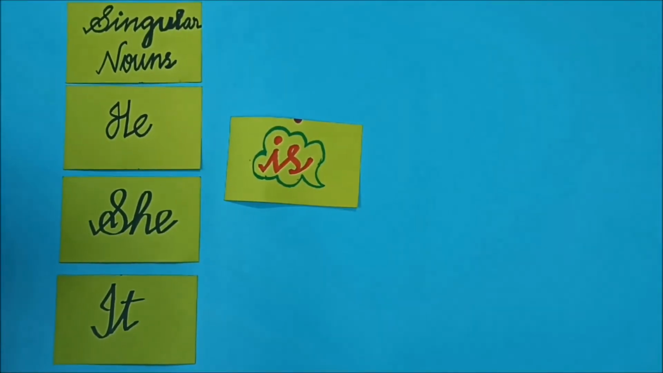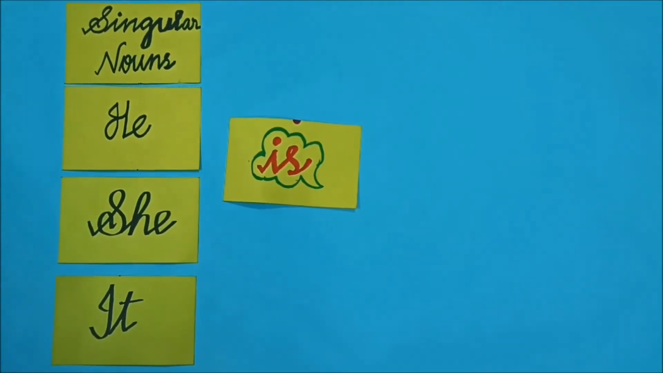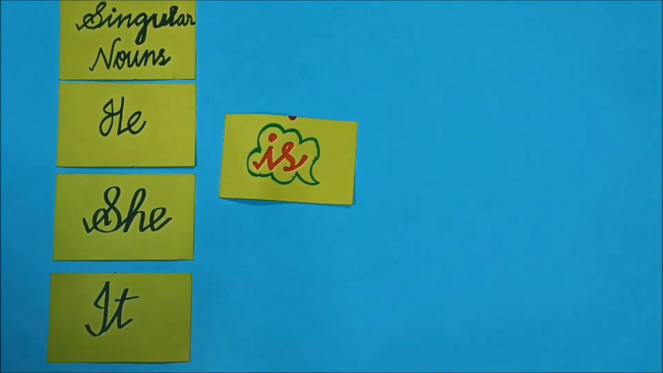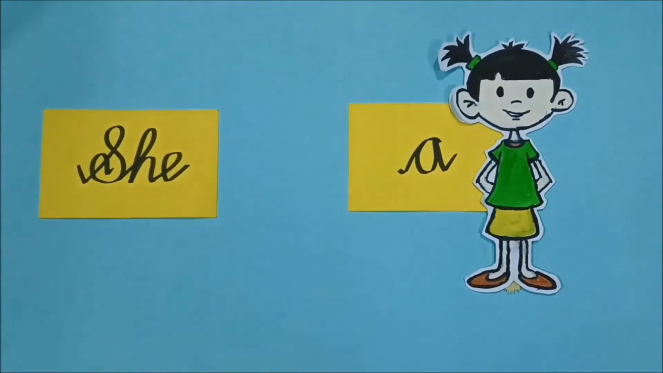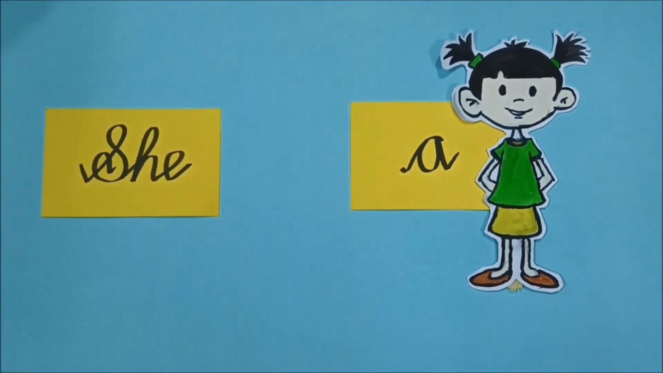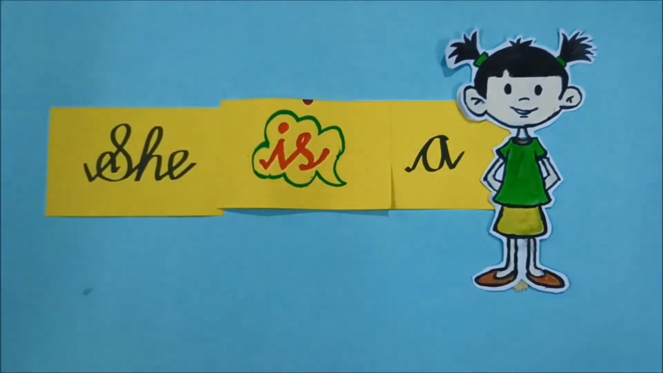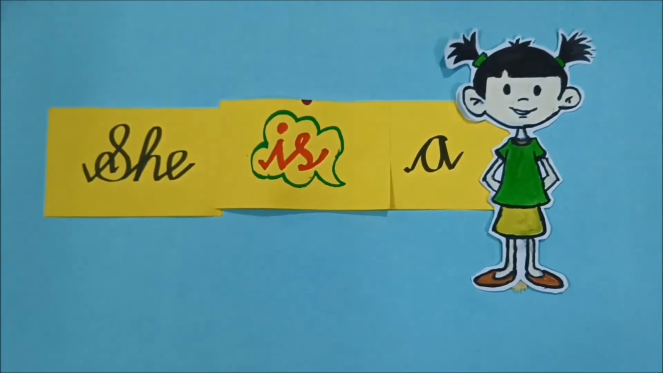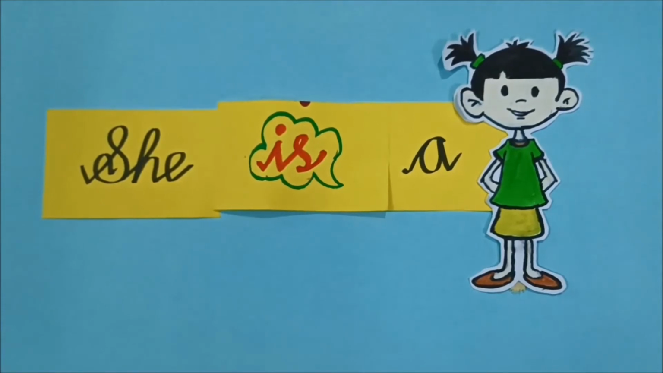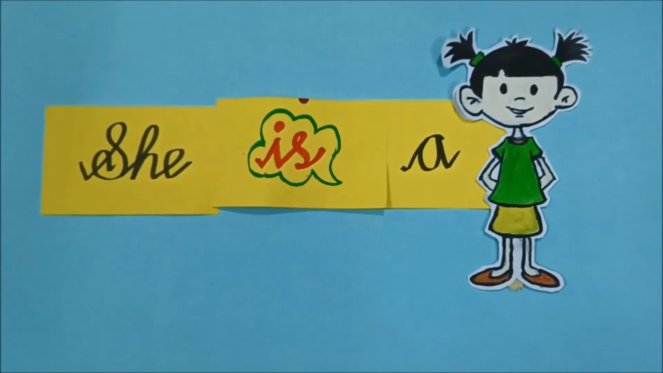We use "is" when we speak about one thing. It means singular noun. He, she, it. We have to use "is". For example, she dash a girl. We have to use "is" because here "she" comes. We use "is" when we speak about one thing. It means singular, or she, he, it.